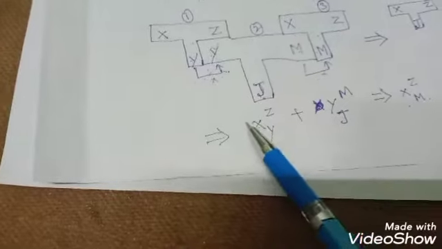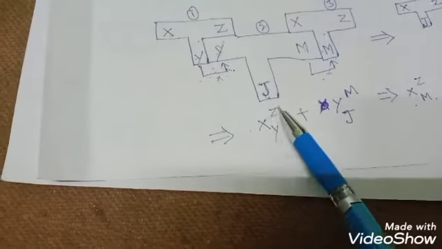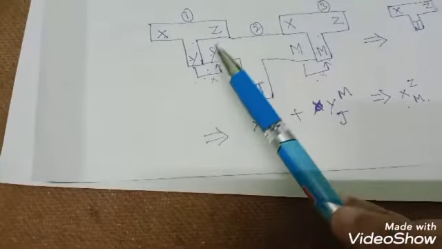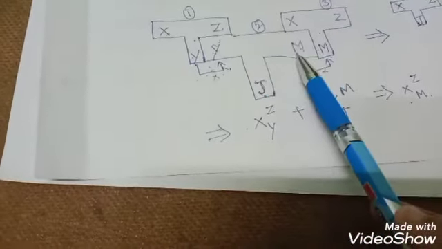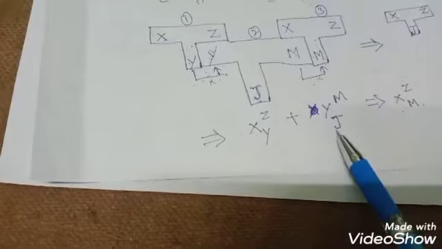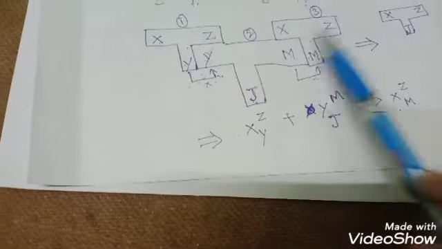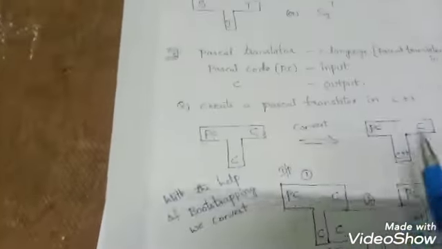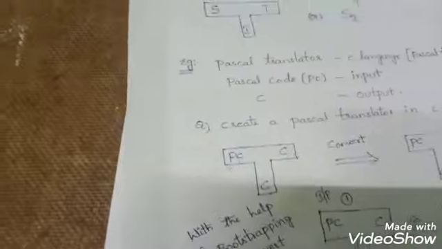So now this can be represented in this format: X, Z target language and Y as your implementation language, plus Y, M is your target language and J is your implementation language, which implies X, Z is your target language and M is your machine language. So this is the concept of bootstrapping. Bootstrapping is implemented by using a T diagram.